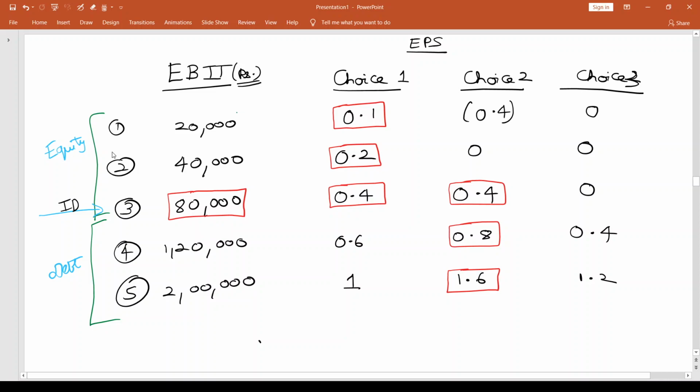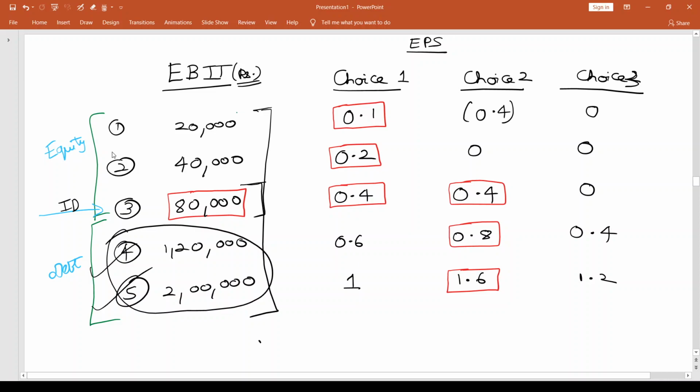So up to 80,000, I would call this as one level. Up to this, you can't really trust debt. It might pull you down. But after that, when you have really established the fact that your operating profits are really good, I would say these two situations, if you look into that, this is a case where you're actually doing very well. So if you deploy debt in your capital structure, you can do better, right? So debt will make good things look even better. That's why you can see that in the 4th and the 5th cases, you will see debt scoring compared to equity. But in the first 2 cases, you will see equity scoring compared to debt.